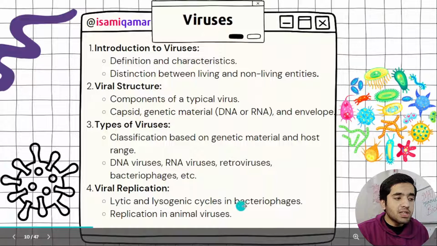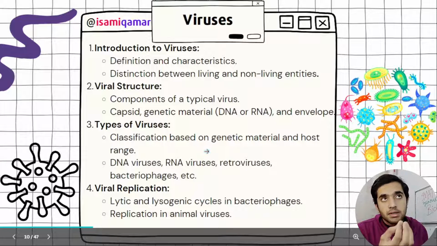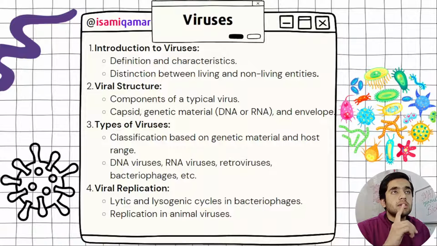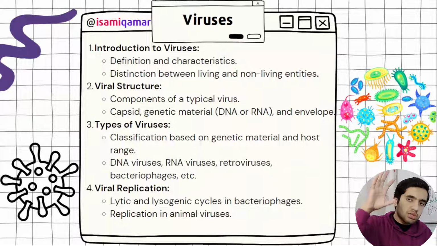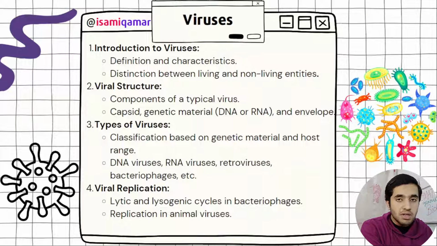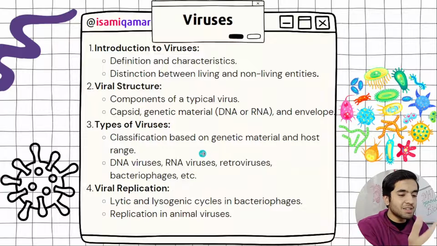Viral replication, lytic and lysogenic cycles in bacteria. That's the basic. You have to study the lytic and lysogenic cycles, and you need to differentiate those two cycles. Like bursting occurs, the bacteria are destroyed. A bacteriophage actually invades bacteria. So just study from a textbook if you have basic knowledge. I'm not delivering a lecture, I'm just explaining the syllabus.